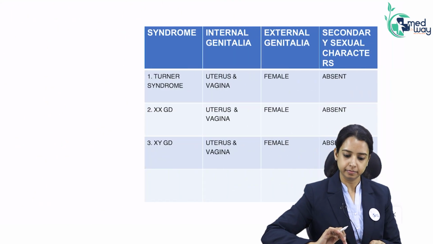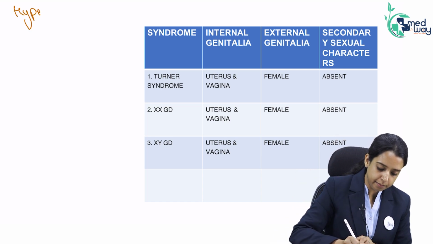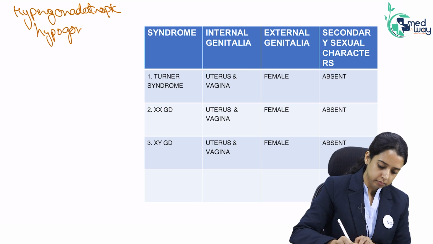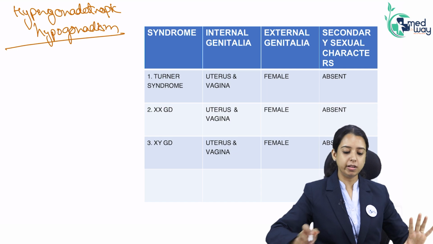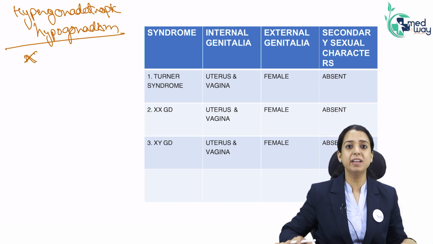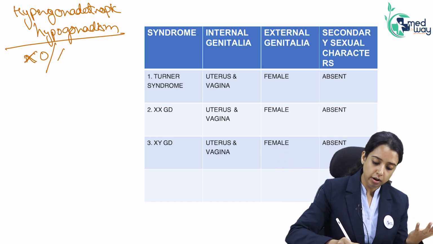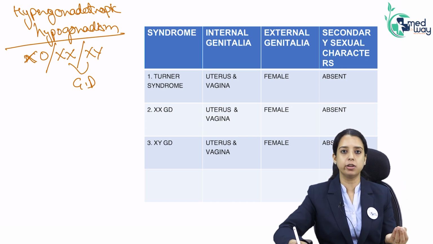Is this clear? So if I summarize, what have we read now? We have read hypergonadotropic hypogonadism, which is very commonly asked. In a patient with hypergonadotropic hypogonadism, always think of failure of the ovary. The ovary is not working, only then FSH is high. The ovary will not work if you are X0, or if you are XX or XY with some gonadal dysgenesis. All present the same. You can only differentiate them based on karyotype.